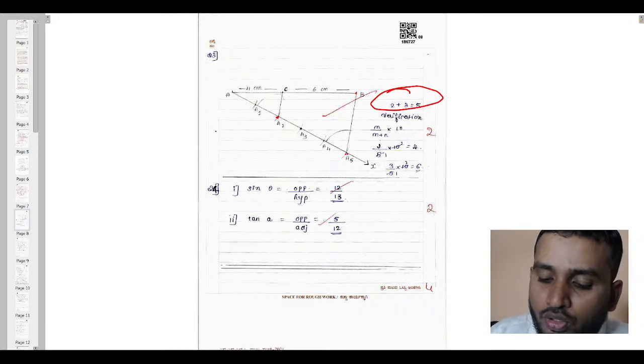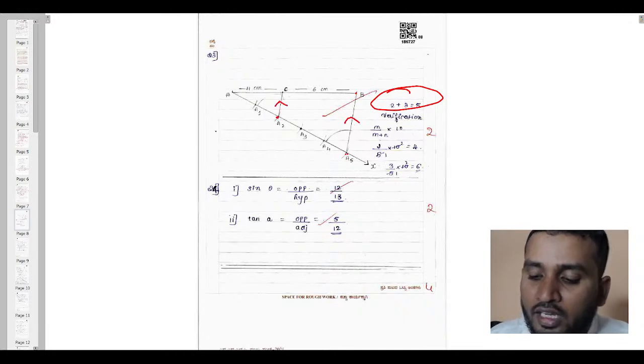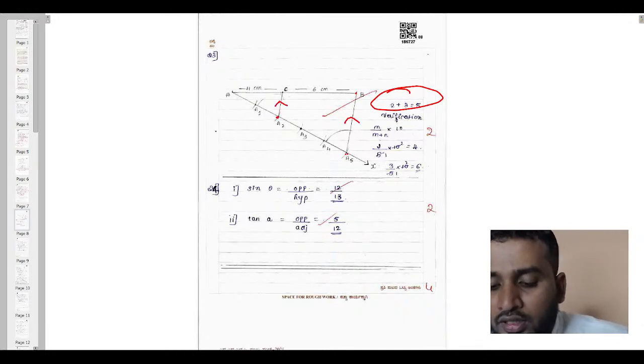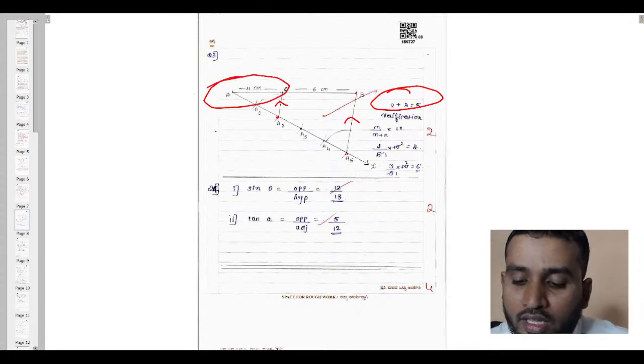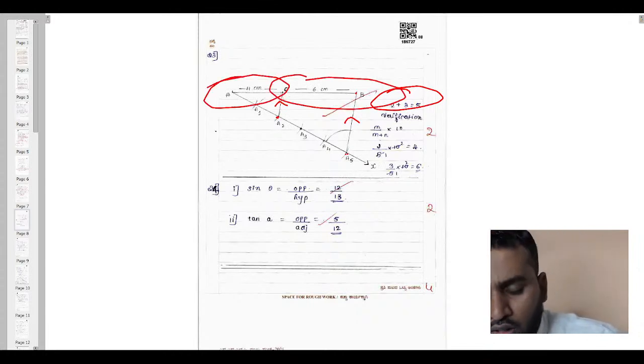So at 2 he has drawn the parallel line, parallel to this. From here to here it was 4 centimeter, from here to here it was 6 centimeter. He has measured this line also, and after that he has shown the measurement. What is the measurement? From here to here it is 4 centimeter, then here to here it is 6 centimeters.